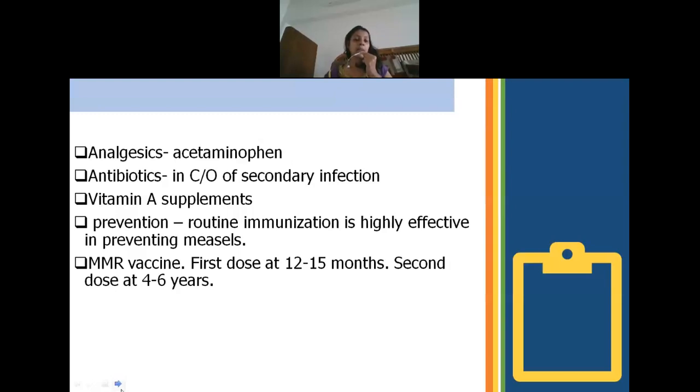Then most of the time prevention can be done by giving the vaccine, that is the MMR vaccine, which is commonly given. The first dose is given at 12 to 15 months, and the second dose is given at 4 to 6 years. So that is particularly about the prevention of measles.